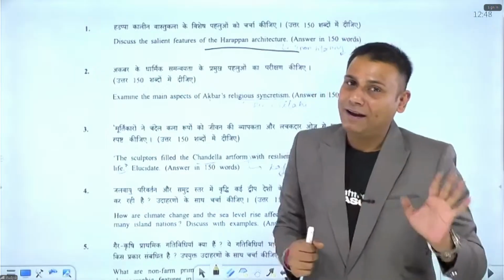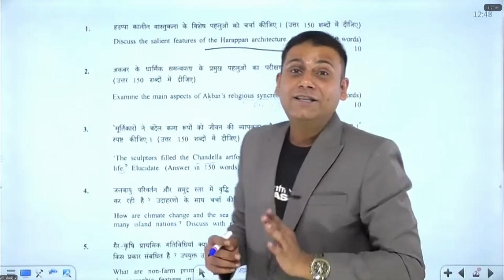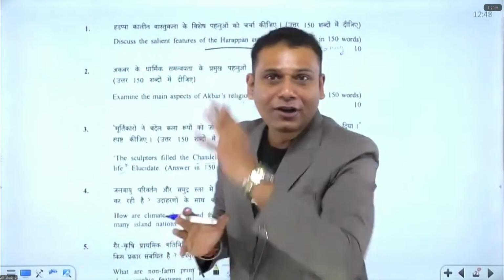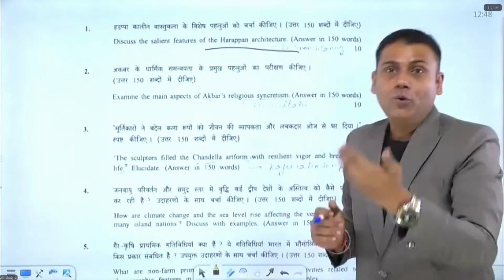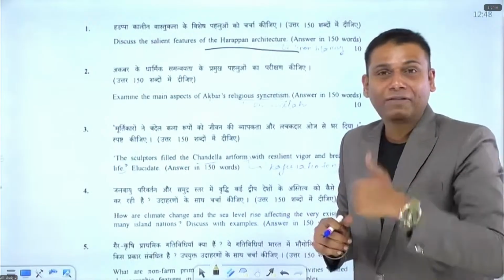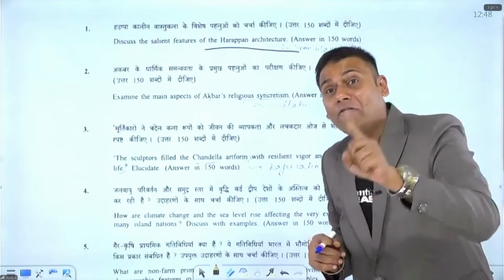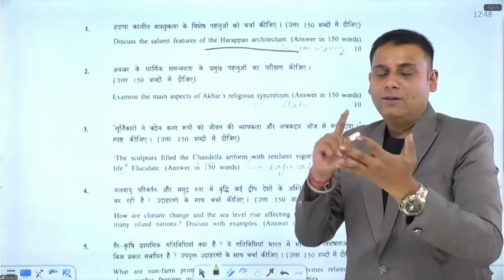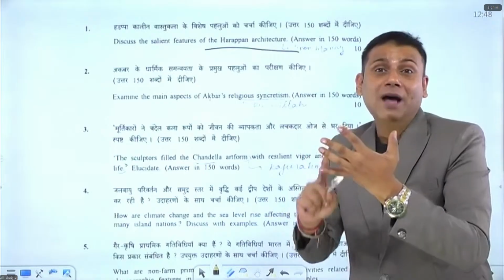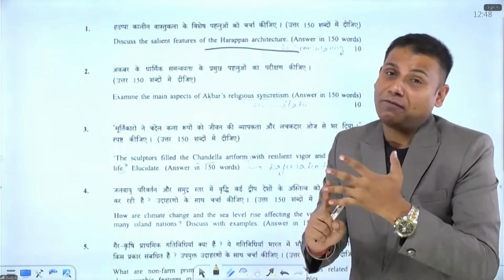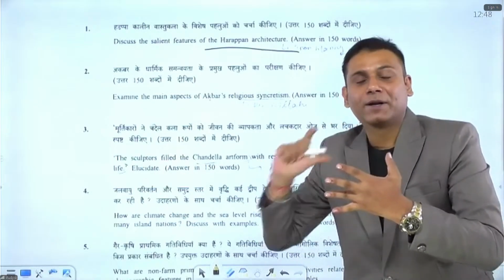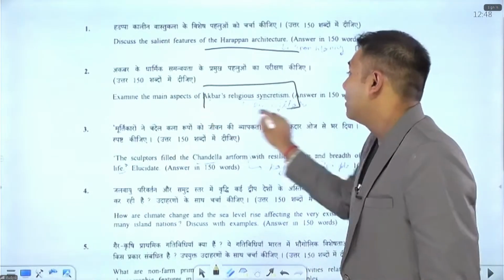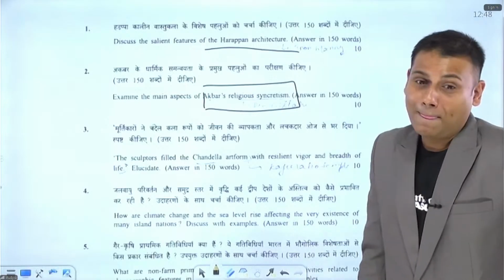Second important aspect, if you remember, in that session itself I discussed that you have to throw light on medieval India. And UPSC has a tendency to ask questions on the administrative aspects, wherein I had told you that we had to go through concepts like the administration of the Delhi Sultanate and the administration of the Mughals. We discussed that you should just go for the Mansabdari system of Akbar and the religious or administrative aspects of Akbar. The second question has come specifically on Akbar's religious syncretism.